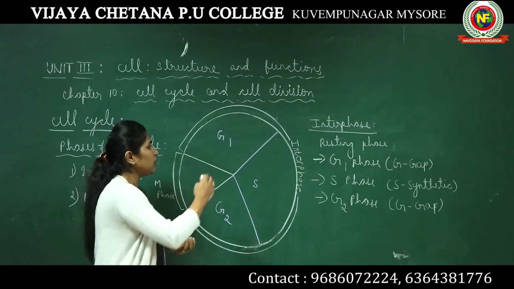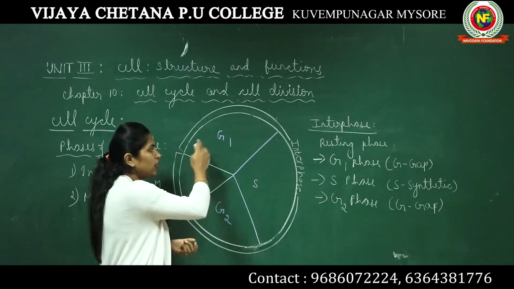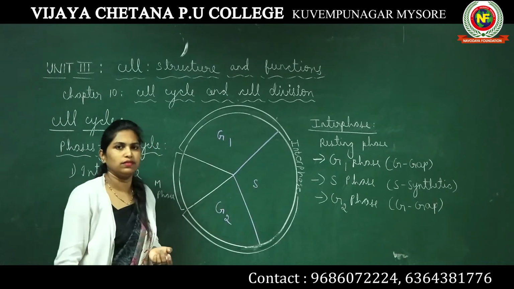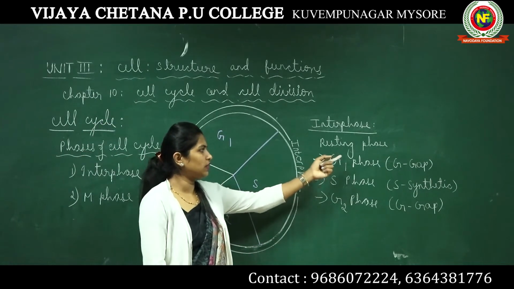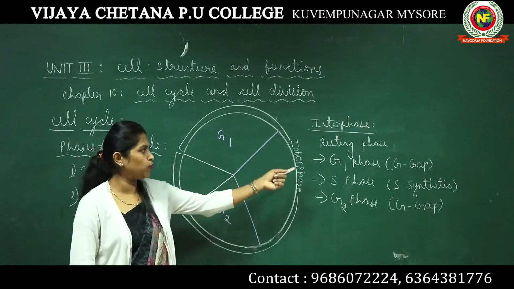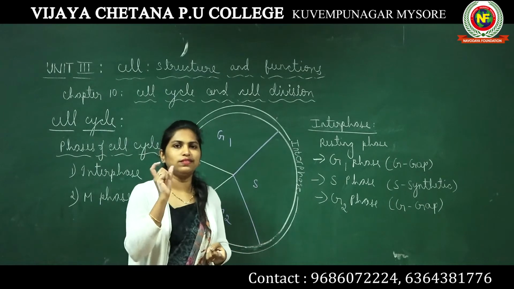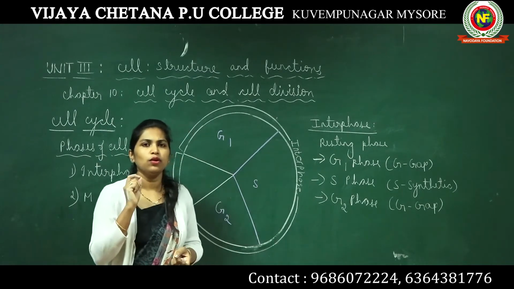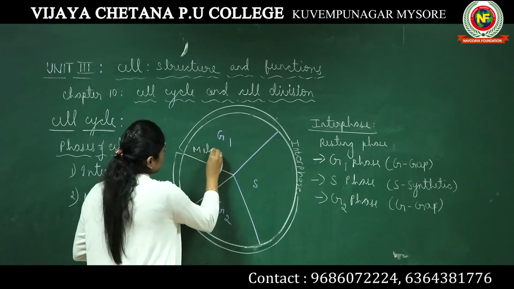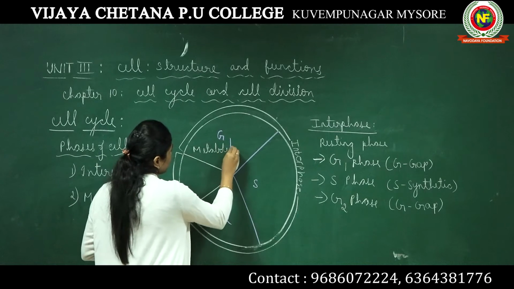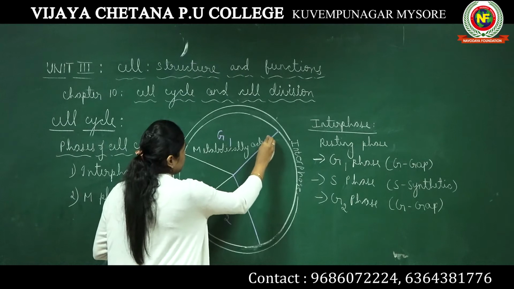Okay, what are the actions or the processes that are taking place inside the cell during these particular phases? Let's talk about G1 phase, which is also represented as gap 1 phase. In G1 phase, a cell is metabolically very active.